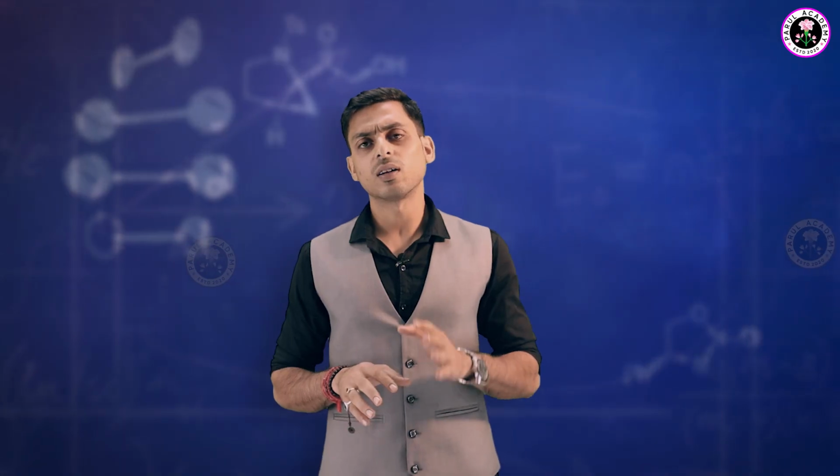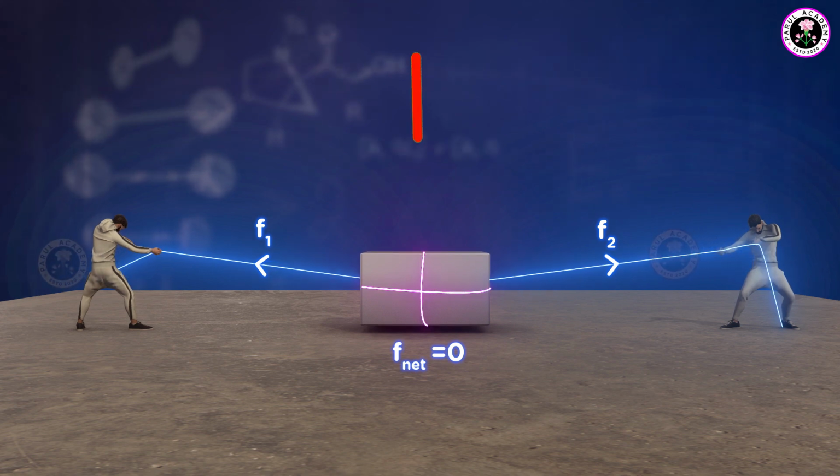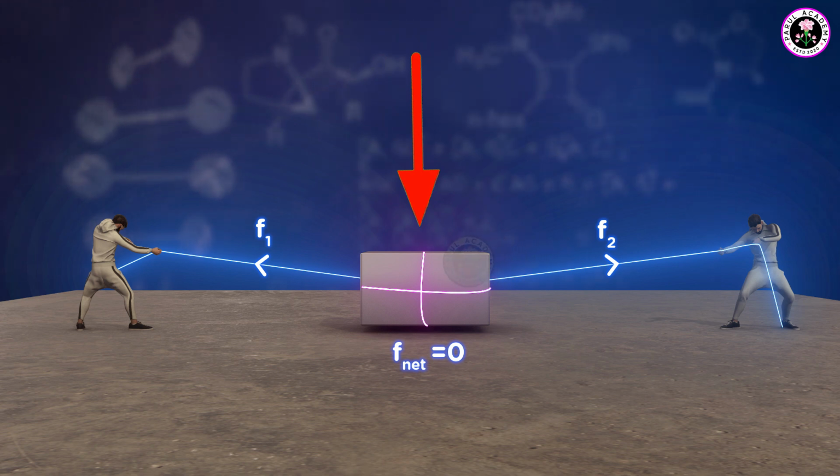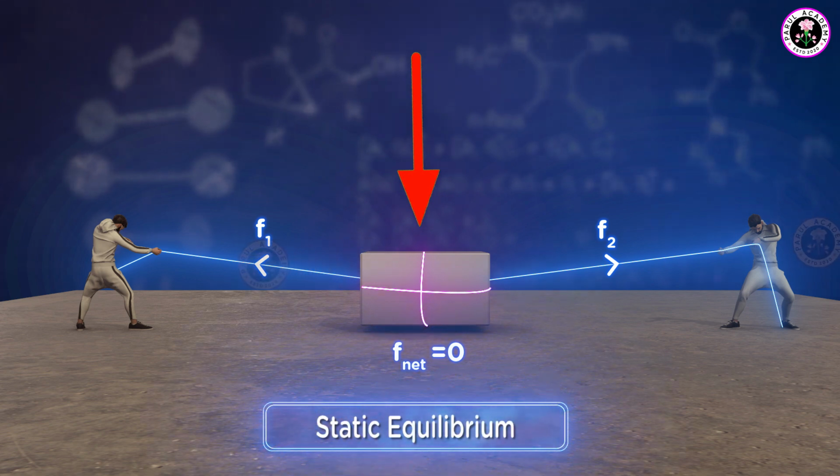For example, let two persons be pulling a block which is at rest from opposite sides, and with the same force, the body will still be at rest as the net force on the body is zero. This condition is called static equilibrium, as it is at rest and the net force on it is zero.